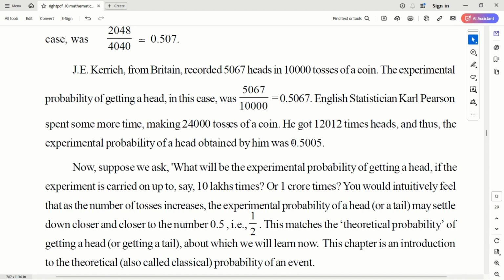The probability was coming around 0.500. So as you increase your number of experiments, the results get very close to the theoretical value. These experimental probabilities of getting heads, if you try 10 lakh times or 1 crore times, we may get even closer to 0.5 or 1 by 2. This is exactly equal to the theoretical probability that you calculate.